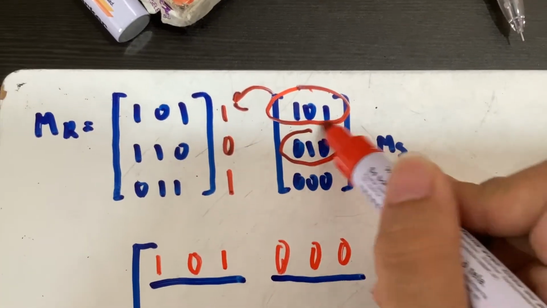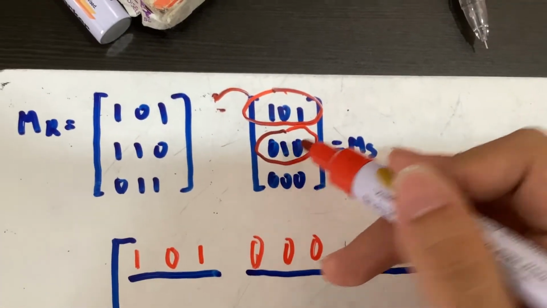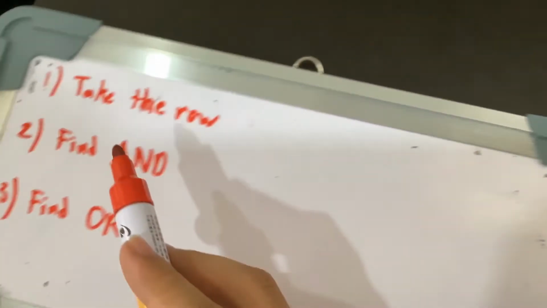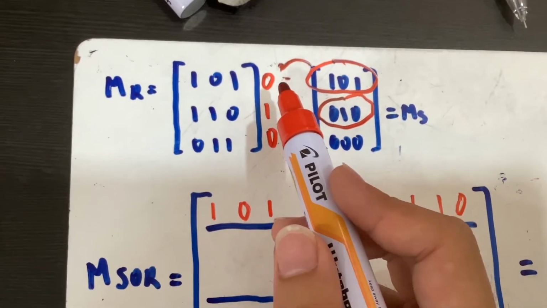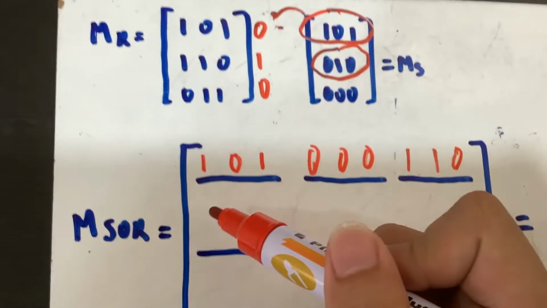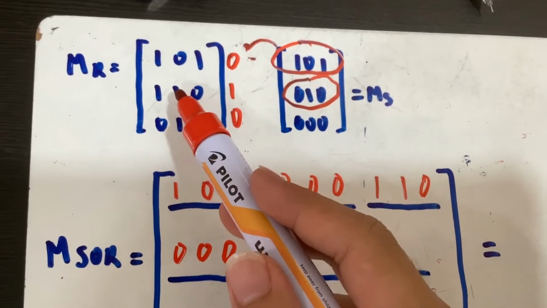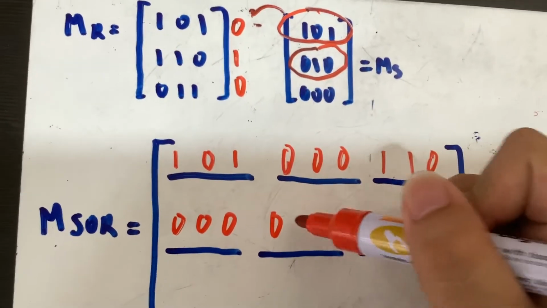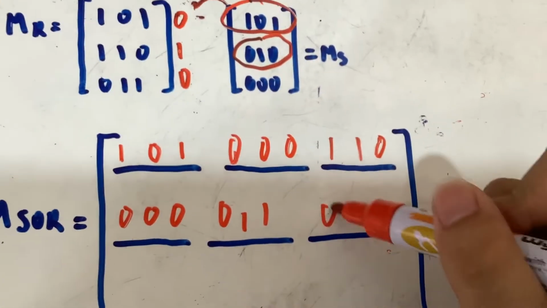We take the row. Now we move on to the second row, right? So we erase this, and then we bring this 0, 1, 0 right over here. And then we do the second step again. We find the AND value. So we do the same thing. Look, this is 0. We already know that this is 0, so automatically all of these are 0. This one is 1, so 0, 1, 1. Okay, 0, 1 and 0, that would be 0. 1 and 1, that would be 1. 1 and 1, that would be 1. Next is 0. Yep, that's all zeros.